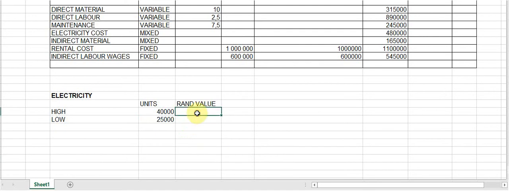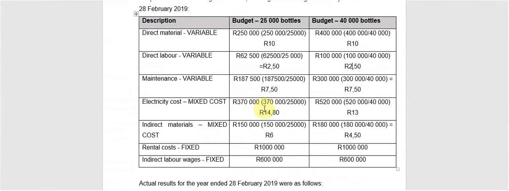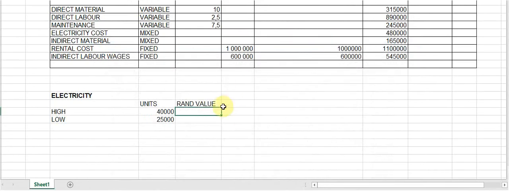Then what was the rand value of this? If I look at my electricity cost, it was 370 and 520. So I'm just filling in the highest and the lowest one again. Then we need to go and calculate the difference here. And the difference, you just subtract high minus low.